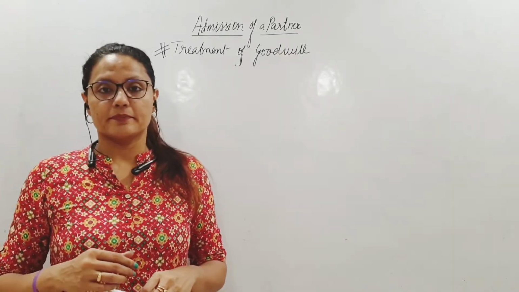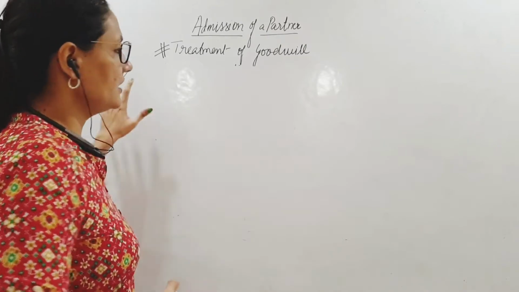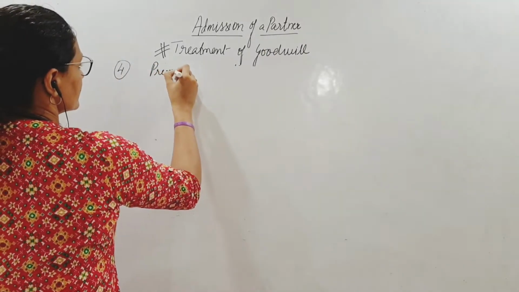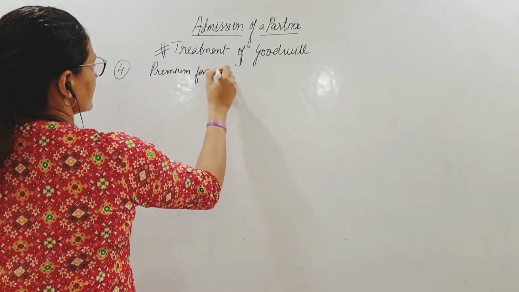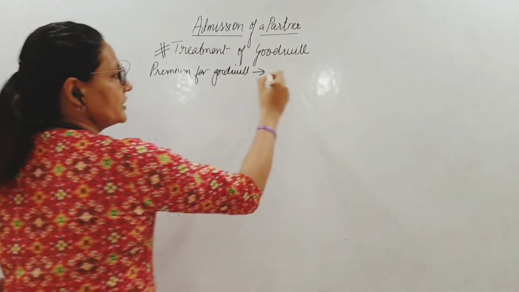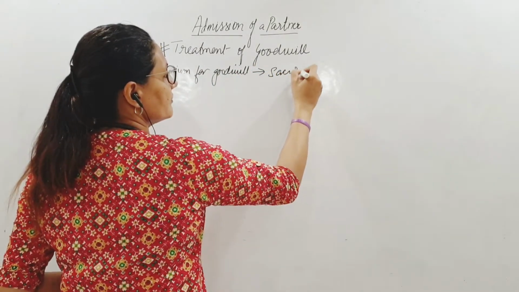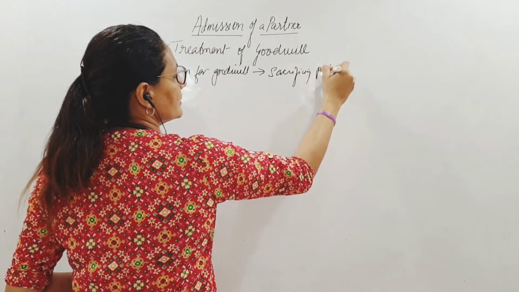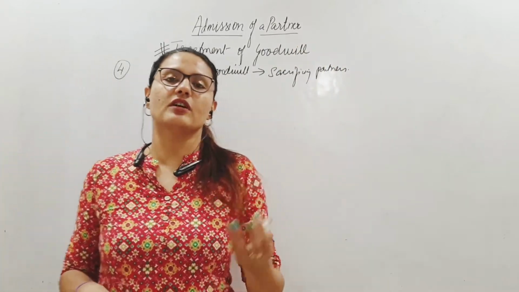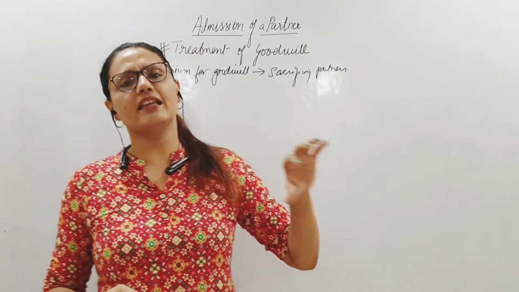The fourth step: we need to distribute this premium for goodwill to the sacrificing partners. So what is the journal entry? Now of course there will be a few variations in this.